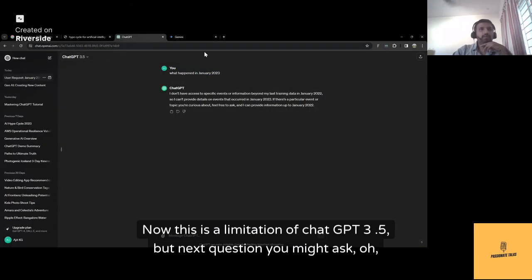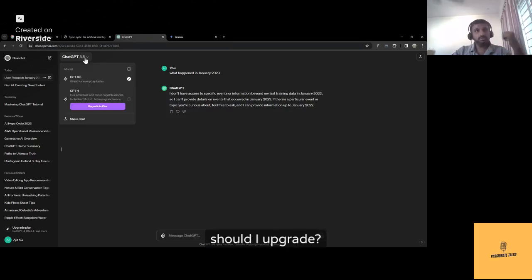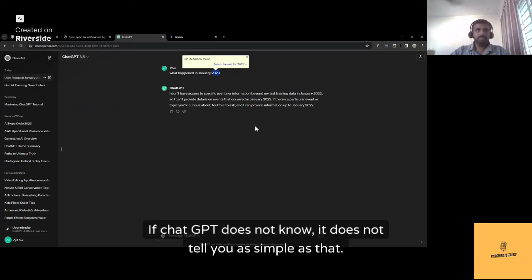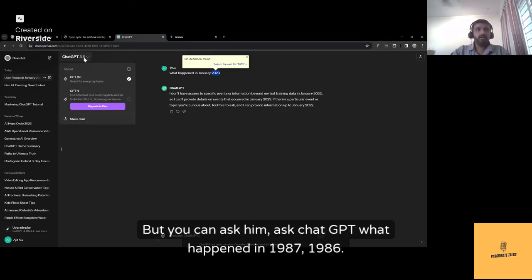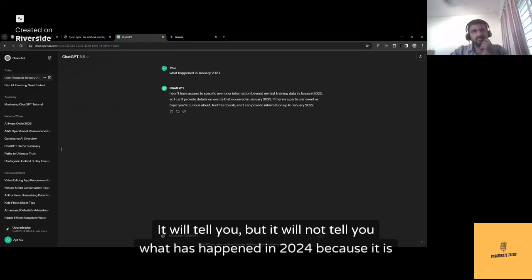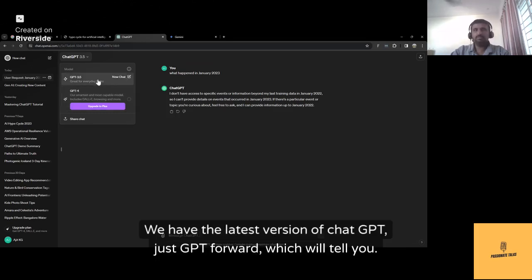Okay, fine. Now this is a limitation of ChatGPT 3.5. But the next question you might ask, oh, should I upgrade? No, not required at all. Anything which is not there in 2023, if ChatGPT does not know, it does not tell you. As simple as that. You can ask ChatGPT what happened in 1987, 1996, and it will tell you, but it will not tell you what has happened in 2024 because it is not fed that way.